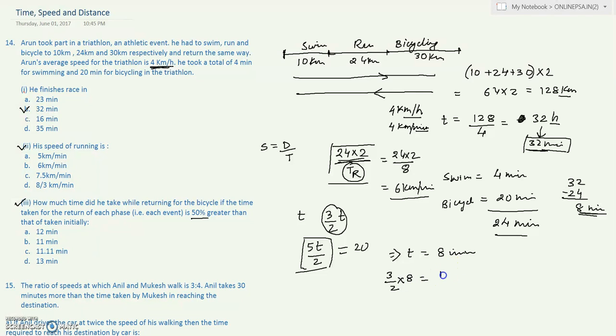This will give us 12 minutes as the return time. So if he takes 8 minutes to travel for that bicycling event, and he takes 12 minutes to travel the same path, and this is 50% more, we can see, right? So 12 minutes is the time that he takes for the return of the bicycling phase.